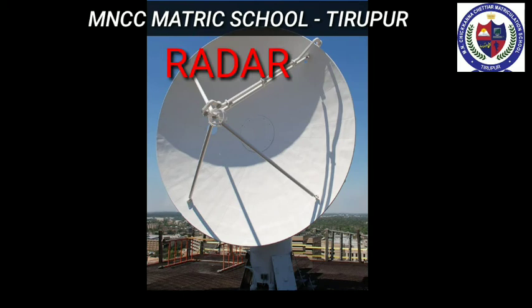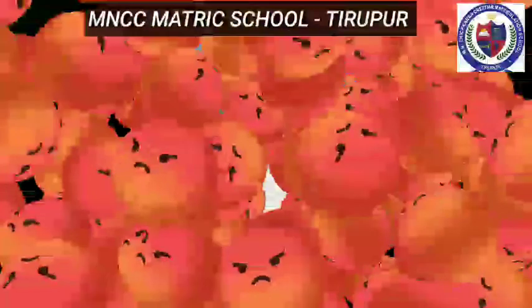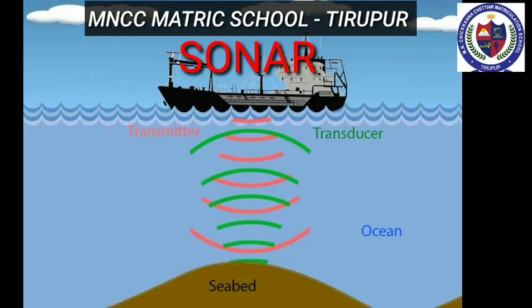Next, third one, radar. Radar means radio detection and ranging. In radar, radio waves are sent and the reflected waves are detected by the receiver of the radar station. From the frequency change, the speed and location of the aeroplanes and aircraft are tracked. Next, last one, sonar. In sonar, by measuring the change in the frequency between the sent signal and received signal, the speed of the marine animals and submarine can be determined.